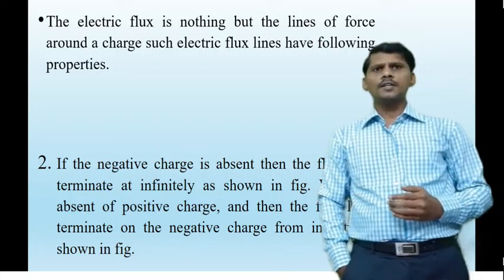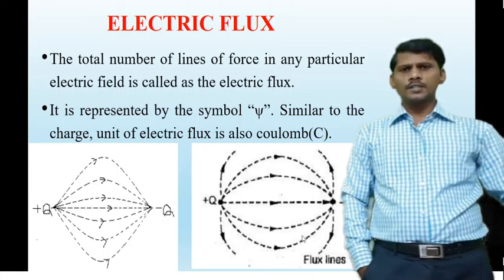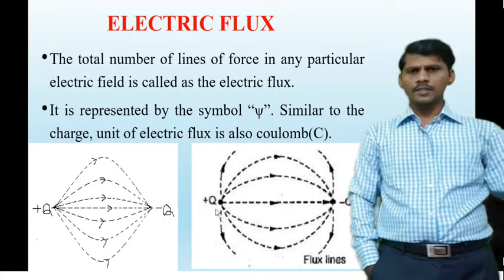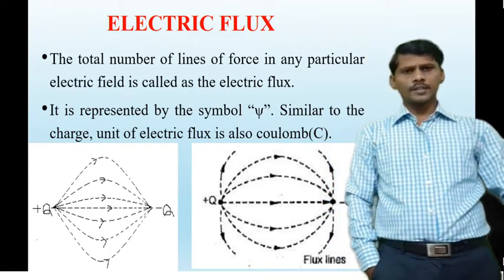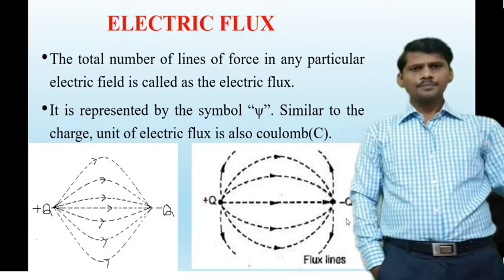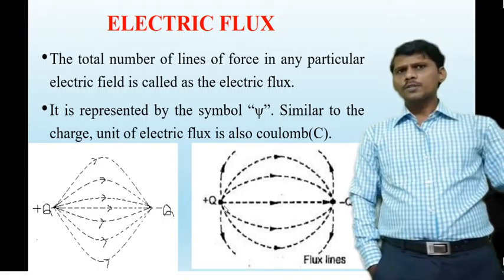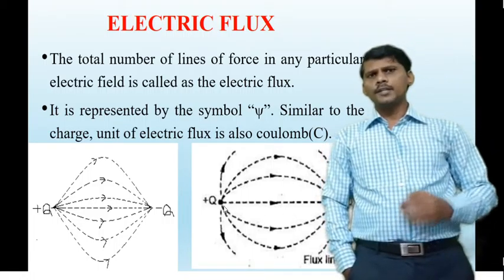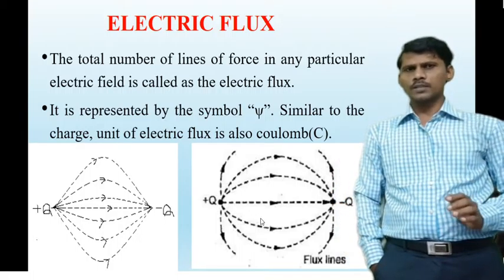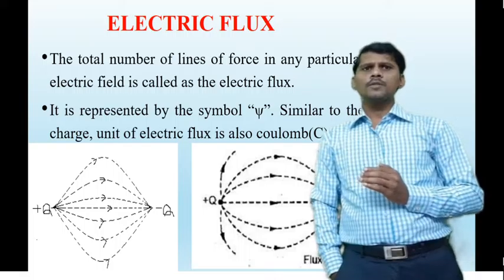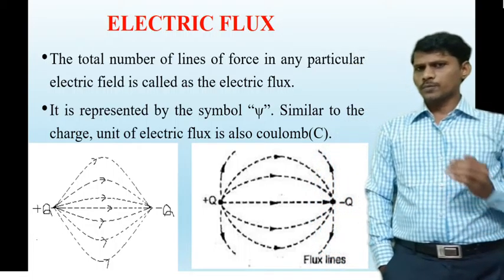The first property is that electric flux lines always start from the positive charge and terminate on the negative charge, as shown in this figure.